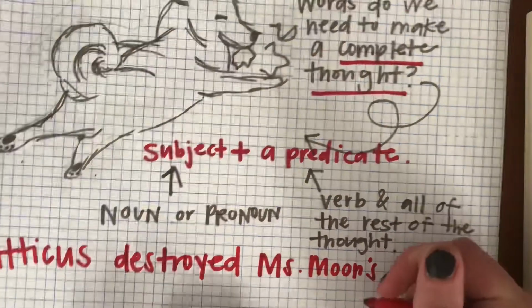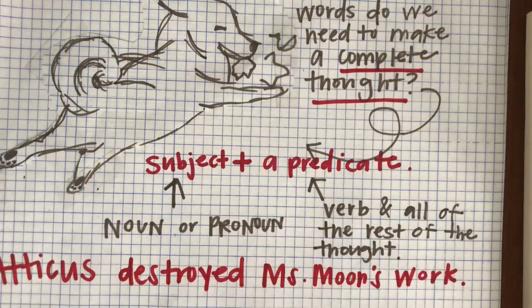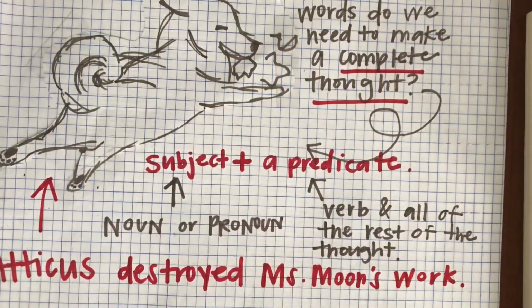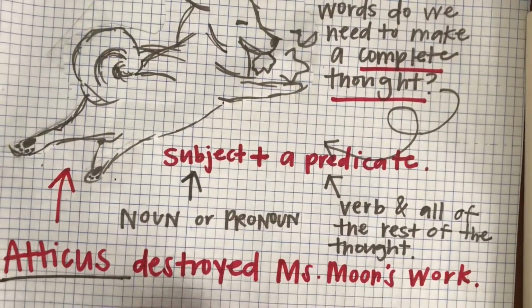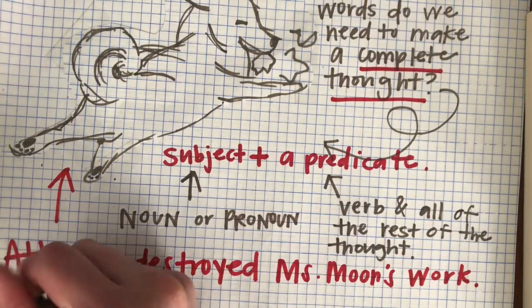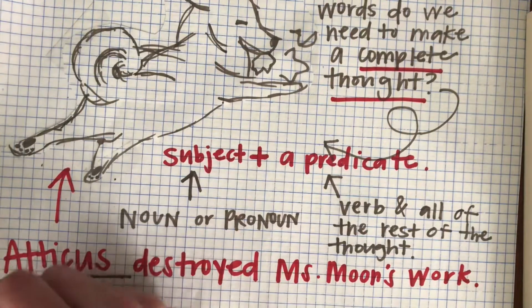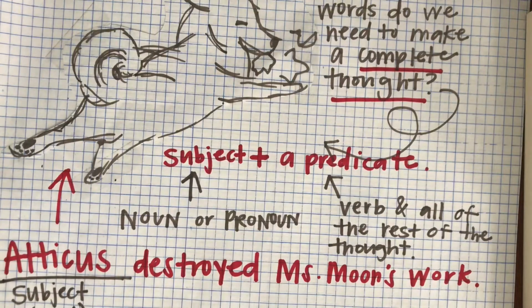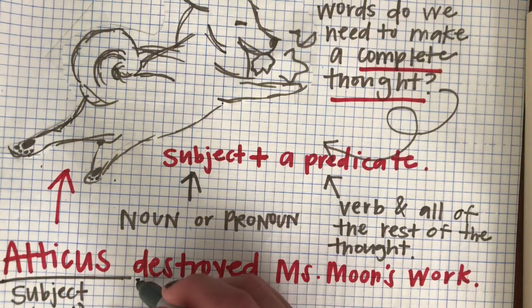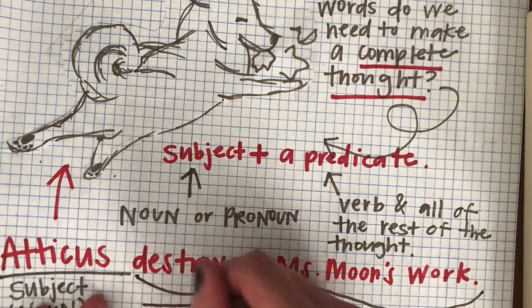Alright, so Atticus destroyed Miss Moon's work. It's a reality I live with. If we break this complete thought down, it's a complete sentence too. Atticus is going to be our subject. He's also a noun, because he's a person in my eye. He has his own personality, honestly. But you could also say he's a thing because he's a dog. But anyway, he's a noun.